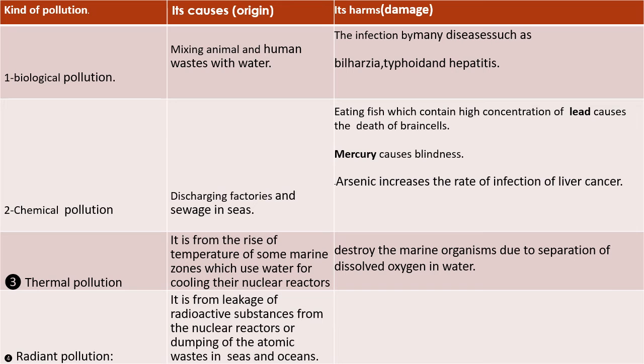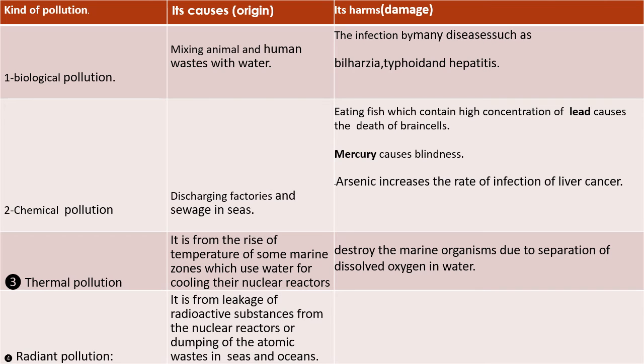Number 2, chemical pollution comes from discharging factory waste and sewage into seas and gives many diseases. For example, eating fish which contain a high concentration of lead causes death of brain cells, drinking water containing mercury causes blindness, and drinking water containing a high percentage of arsenic increases the rate of liver cancer.